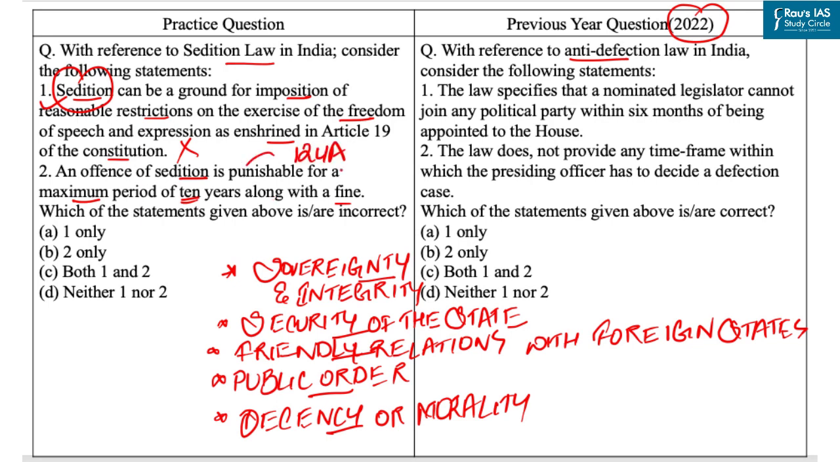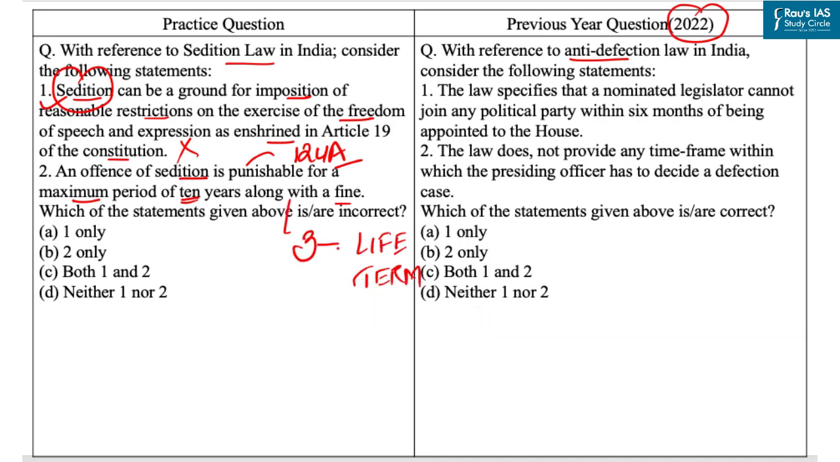Now, as per Section 124A of IPC, sedition is a non-bailable offense, punishable with imprisonment from 3 years up to life term, along with a fine. The charged person under this law is also barred from a government job and their passport is seized by the government. Thus, maximum punishment can be life imprisonment. So with this, our second statement is incorrect.